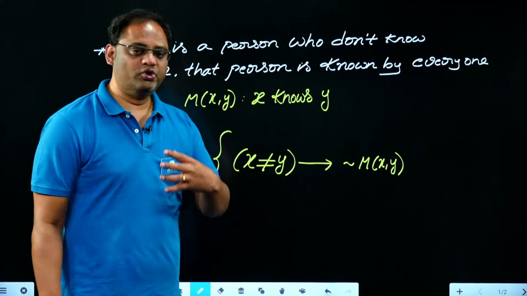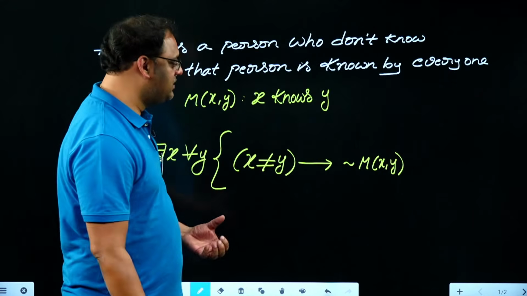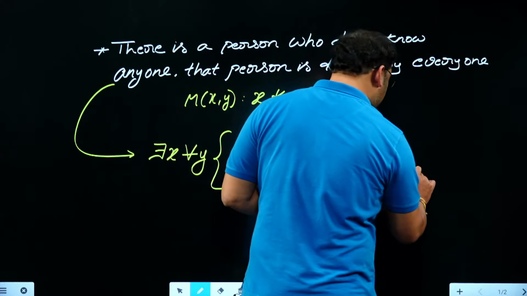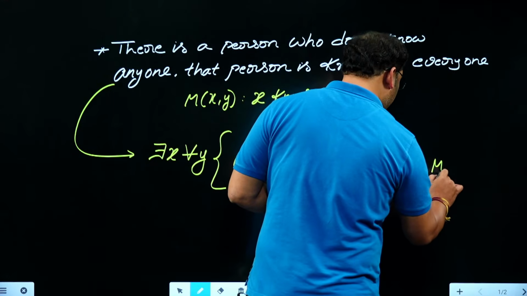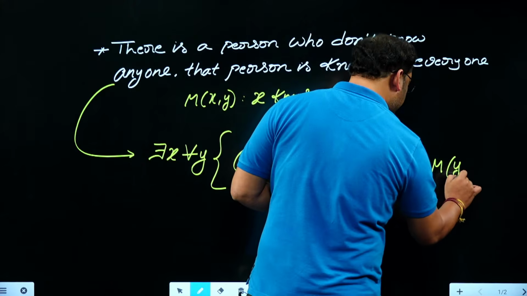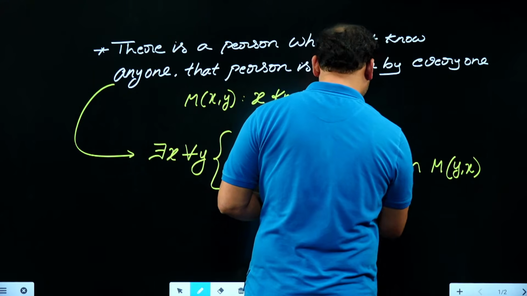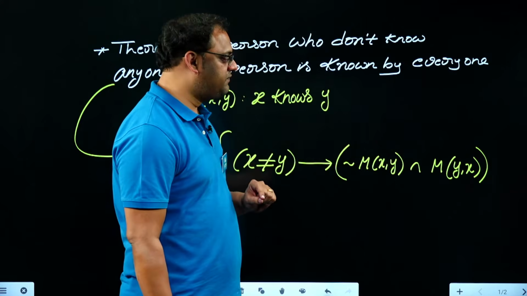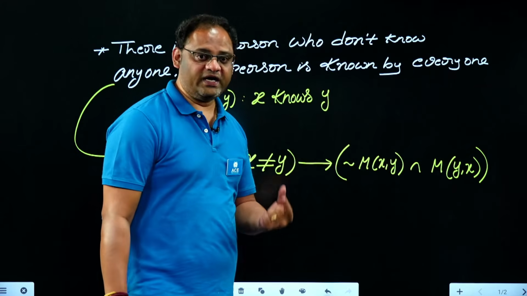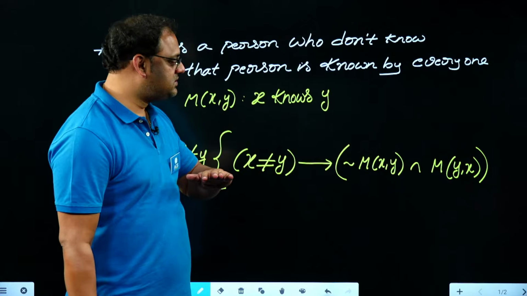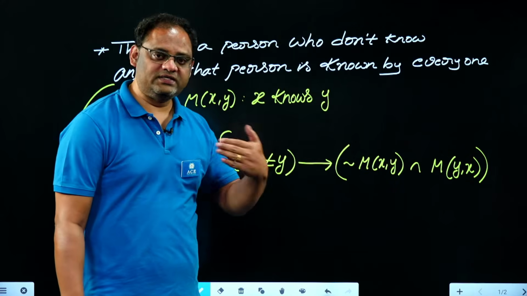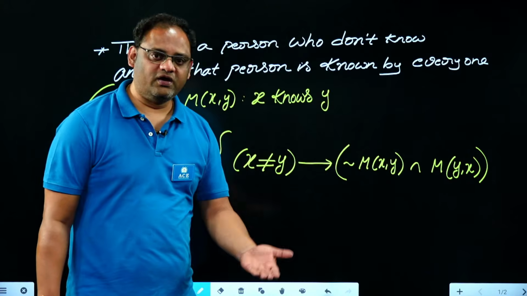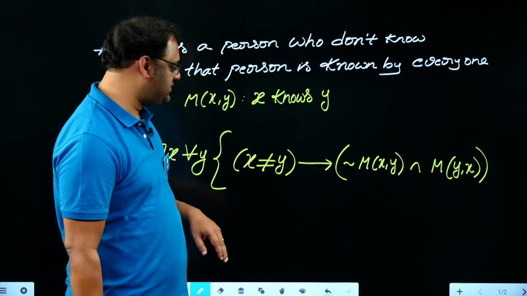The man doesn't know anyone in the gathering, but still everybody knows him. M(y,x), which refers to y knows x. X likes y is different, y likes x is different. X is a father of y is different, y is a father of x is different.